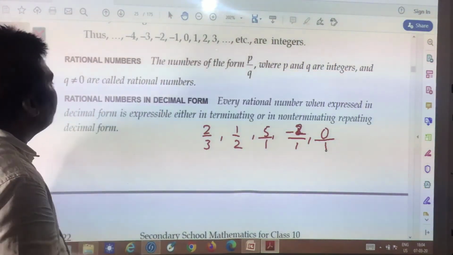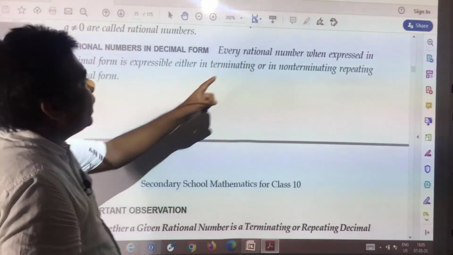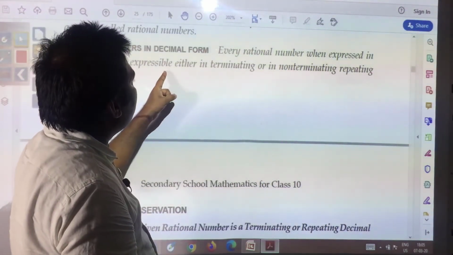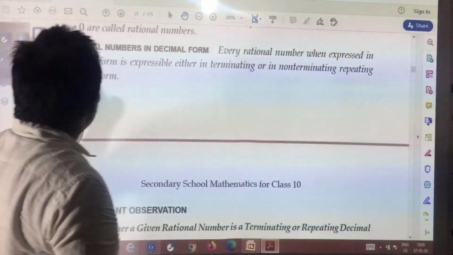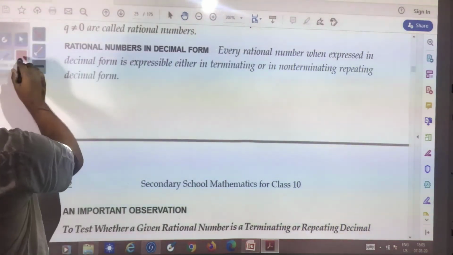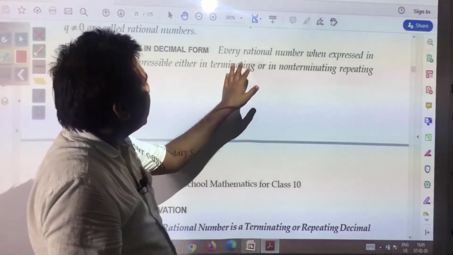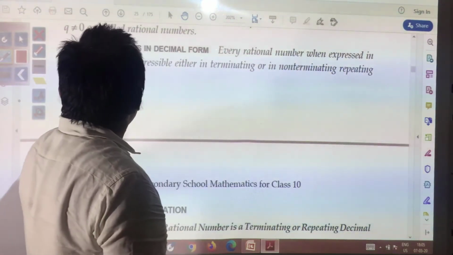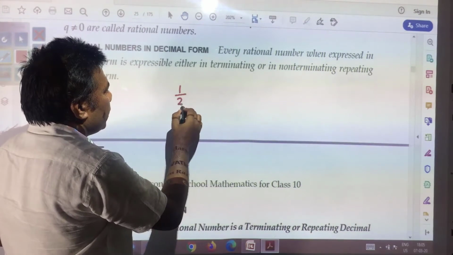Rational numbers in decimal form, you see. Every rational number when expressed in decimal form is expressible either in terminating or in non-terminating repeating decimal form. This is very important to understand, but already you have learnt, so you will not have much difficulty. Take a very simple example, suppose 1 by 2.